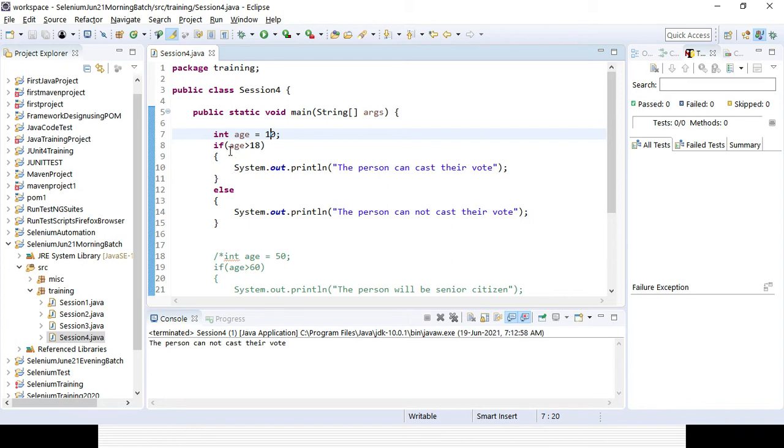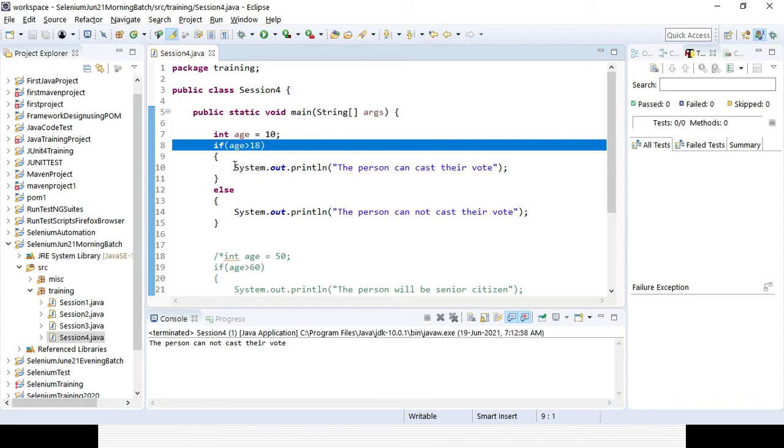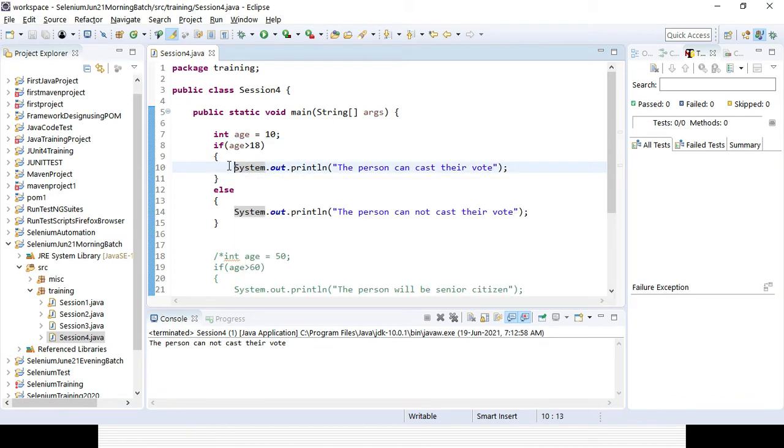But say within that if condition, I want to give one more condition. I also want to check whether the person can cast their vote, as well as whether the person can contest in the election. You know 18 is the minimum criteria for casting a vote. But if they want to contest the assembly election or Lok Sabha election, their minimum age should be 25 as per the government rule. So I want to validate whether they will also be allowed to contest the election or not.